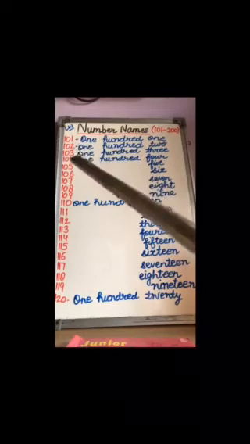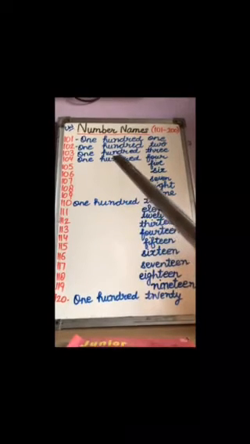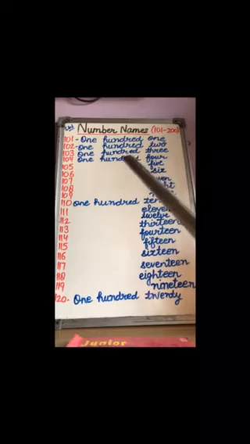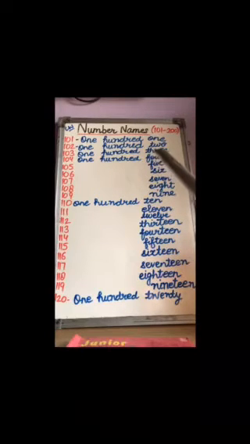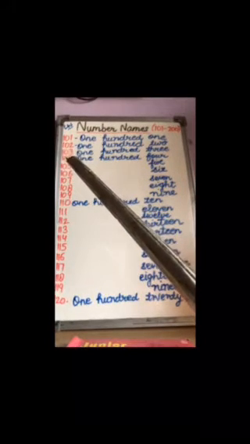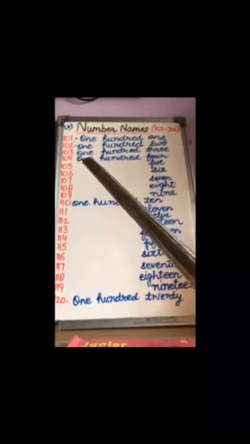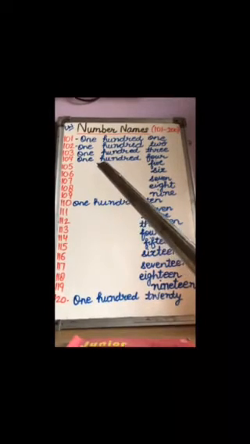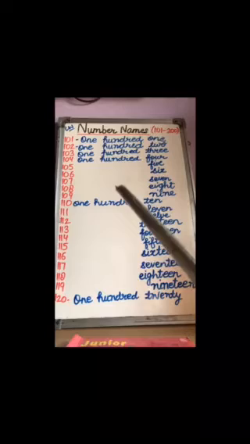Now the next is 102. How will we write it? Again ONE HUNDRED TWO. Now the next is 103. So ONE, then HUNDRED. Children, this is very important: learn the spelling of 100.